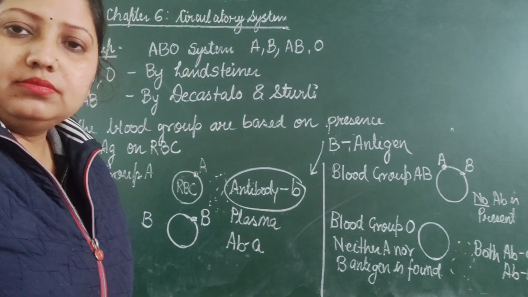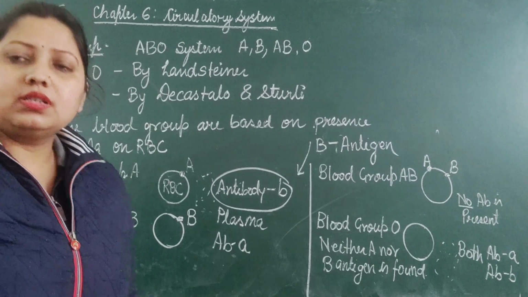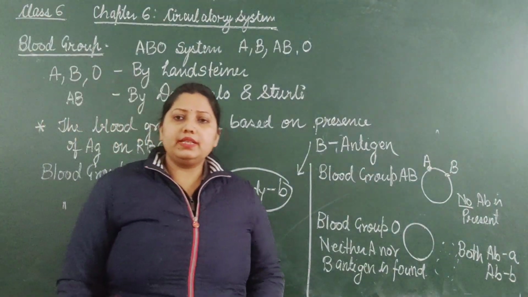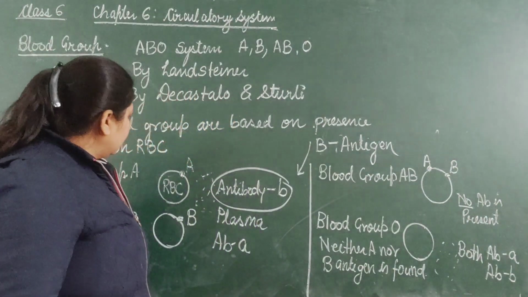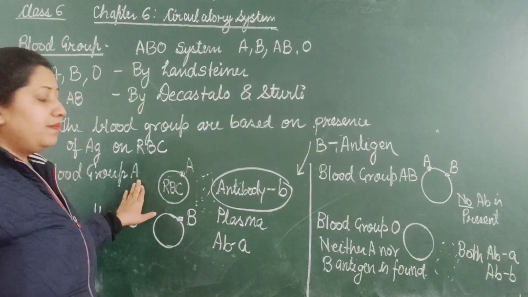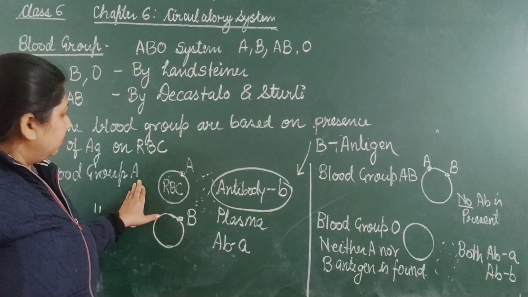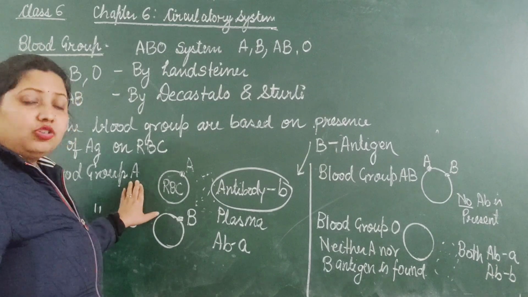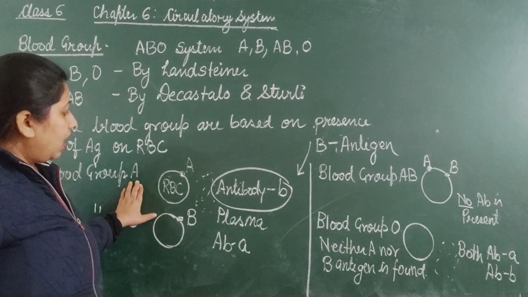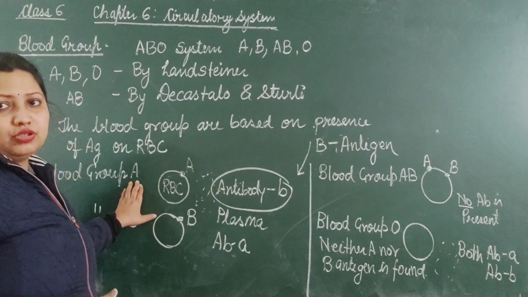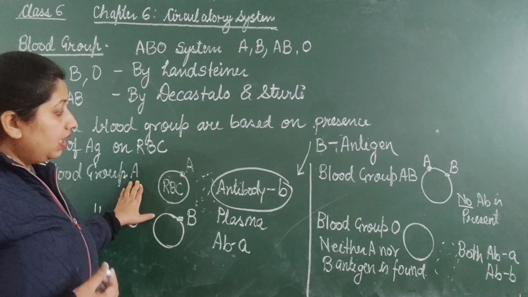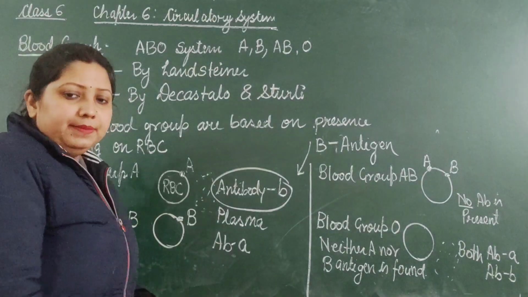So let us see, suppose the person of blood group A donates blood to which other blood groups.